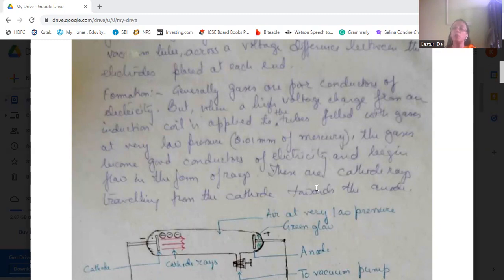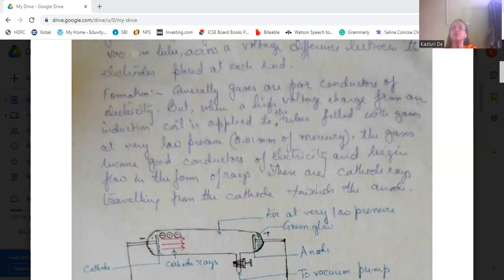It should be 0.01 millimeter of mercury, or Hg. So that much pressure should be there inside the tube, and through this tube the high voltage charge should be passed.